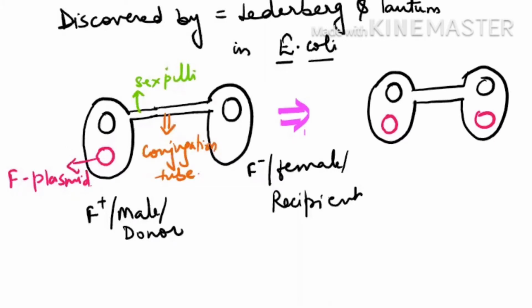As a result, F plus is F plus only, but F minus also became F plus. The reason is the genetic material of the plasmid is transferred from here to here. So the F plasmid is transferred. In this type of conjugation, when F plus is conjugating with F minus, F plus remains F plus, but F minus also becomes F plus. Is it clear?